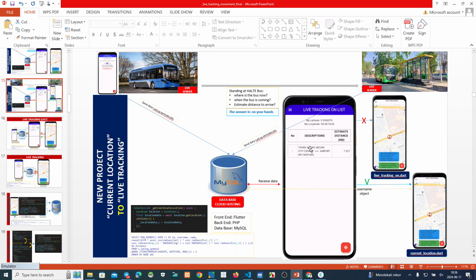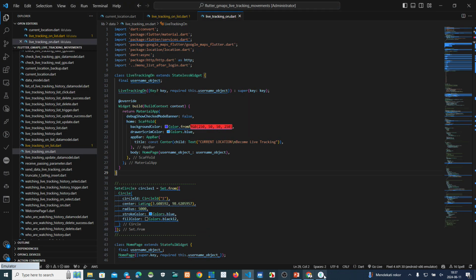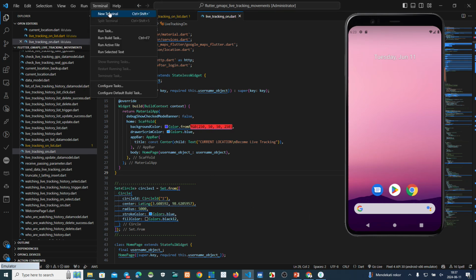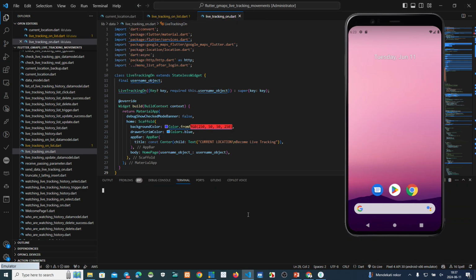Now, if we click here, this application will go to the current location because we have cut this and made a routing from this page to this new page, current location. Okay, we click this one. Oh, why? Maybe there is something wrong.